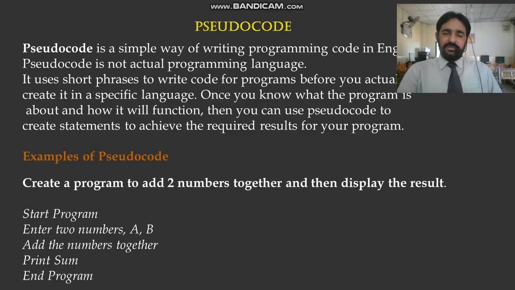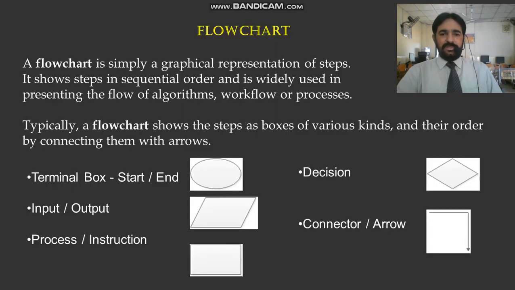We are using simple English to represent our concept, our problem, our solution, our code. So this is called pseudocode: just like a program, but using simple English language statements.